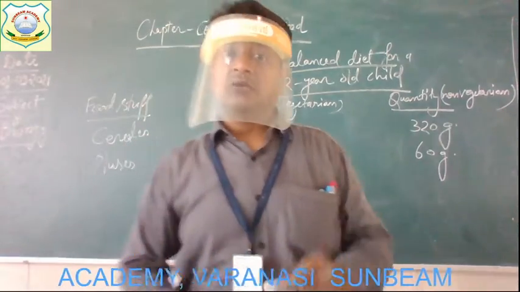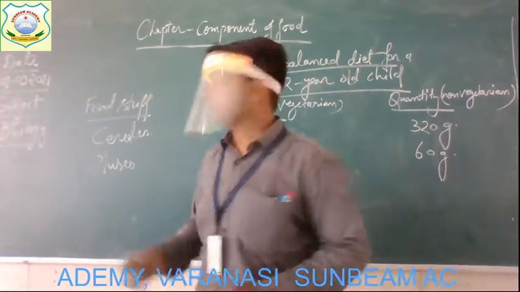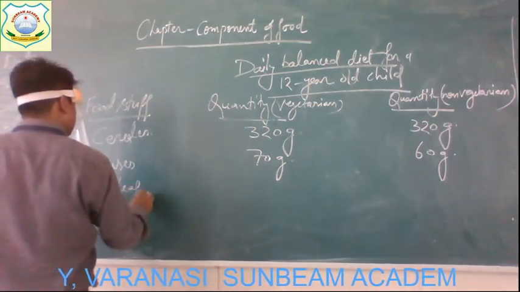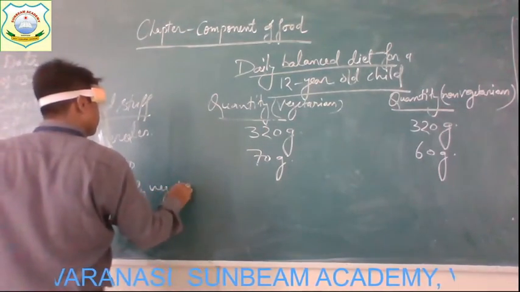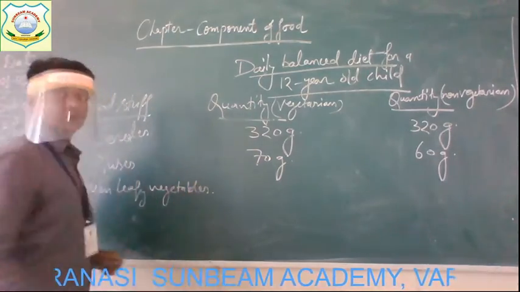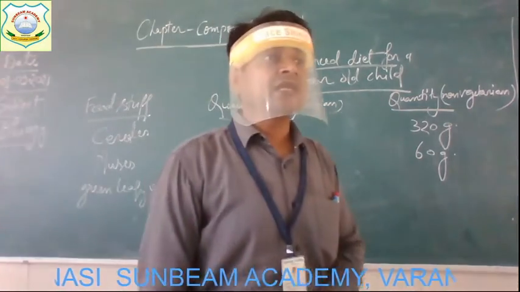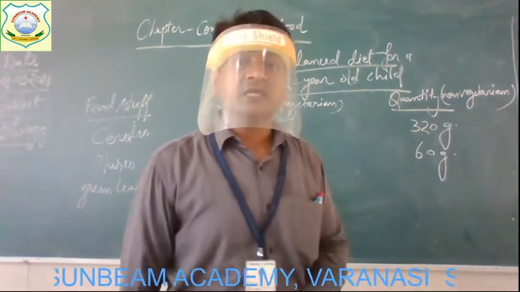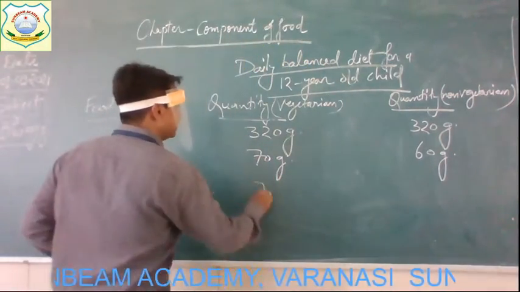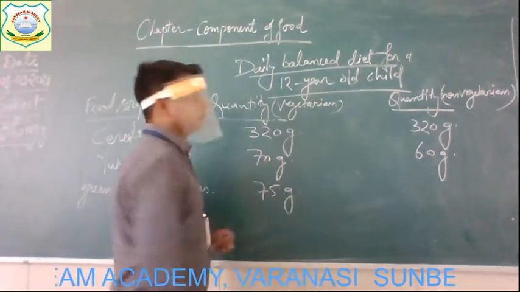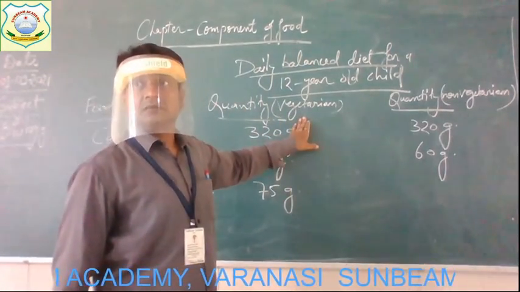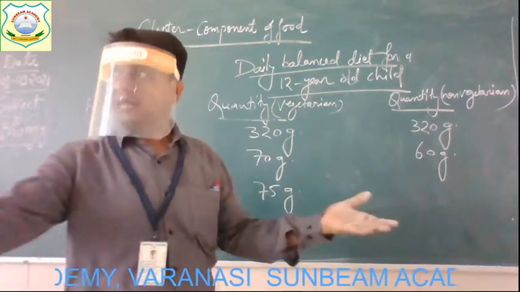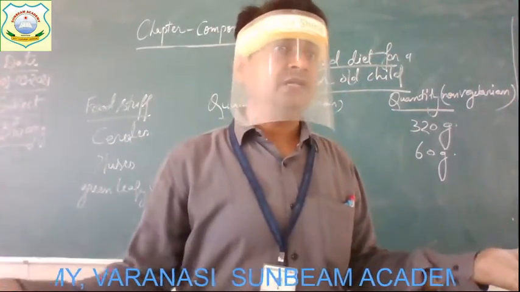Alright. Now the next one is green leafy vegetables like spinach, like cabbage, and about 75 grams of this is required by a vegetarian of how many years old? 12-year-olds, approximately like you.